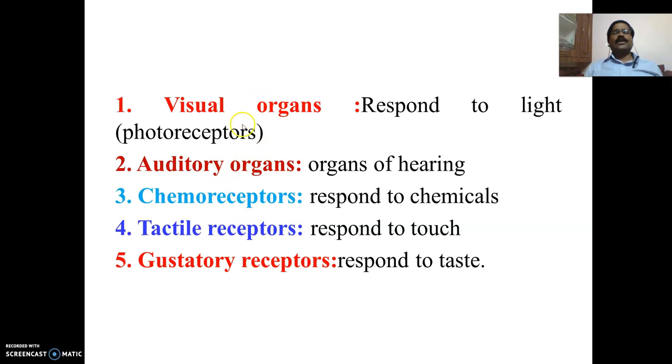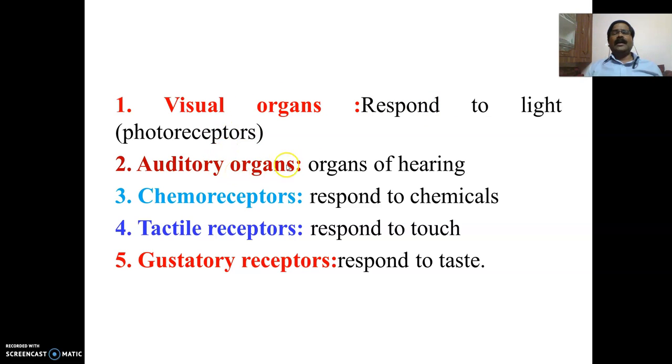This is the list of various sense organs that are present in insects: visual organs, auditory organs, chemoreceptors, tactile receptors, and gustatory receptors. Very simply, visual organs are the organs which respond to light, and these are also known as photoreceptors.